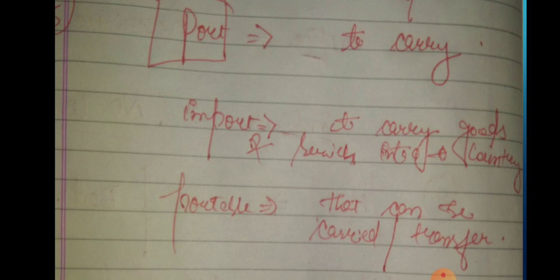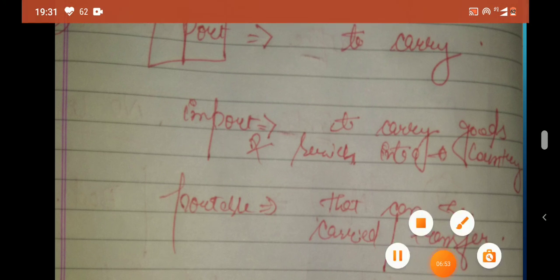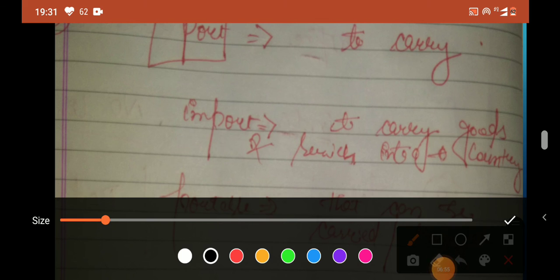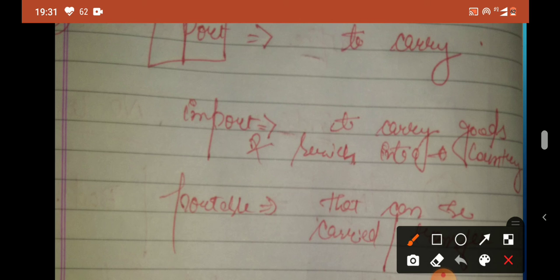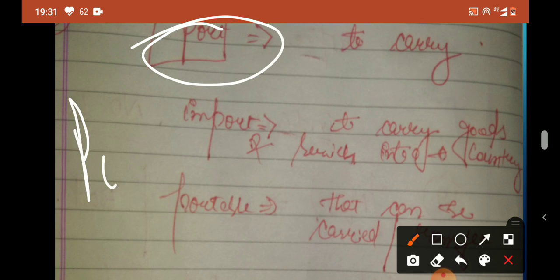It's a very common root word. You may have heard about this word, and you can now analyze it yourself, what is the meaning of this root word and what these examples are conveying. But I would like to tell you: P-O-R-T, port. The meaning of this root word is to carry.